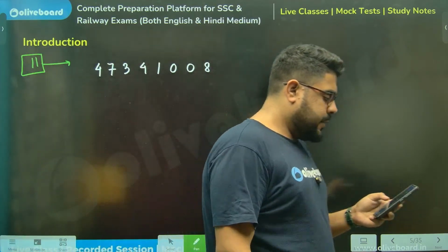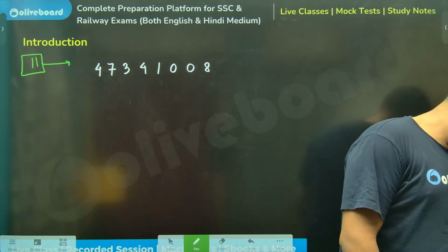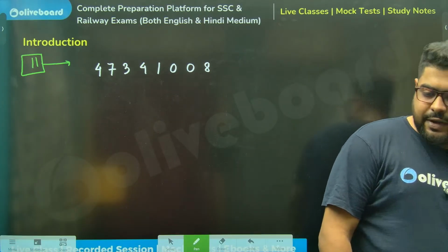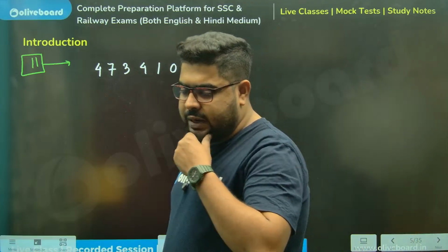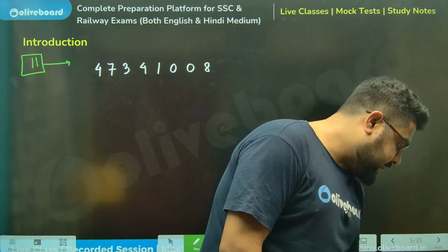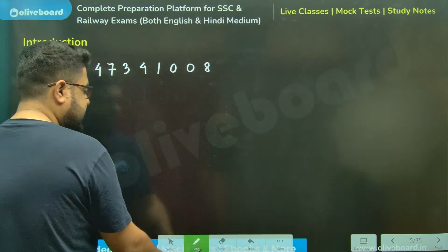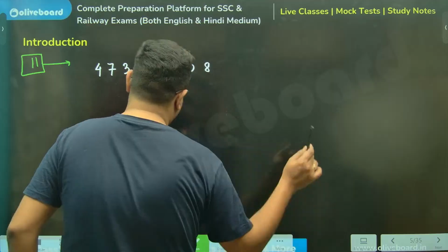I want to check whether this number is divisible by 11 or not. Now the rule is saying what? Please understand. Ashish, you are correct. Siddharth, you are correct. But again, please understand. First things first, I'll show you two techniques.